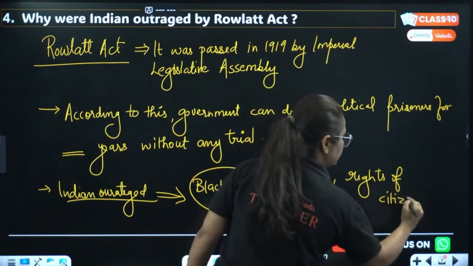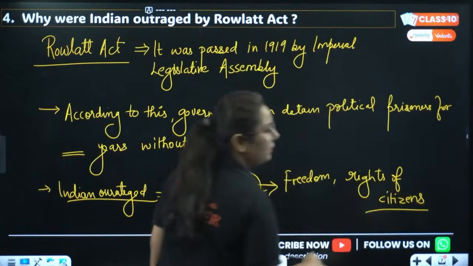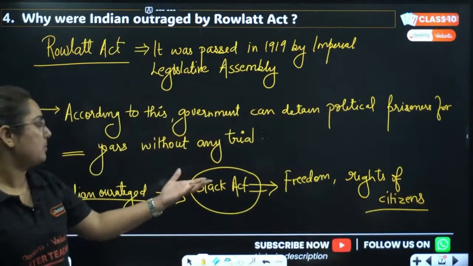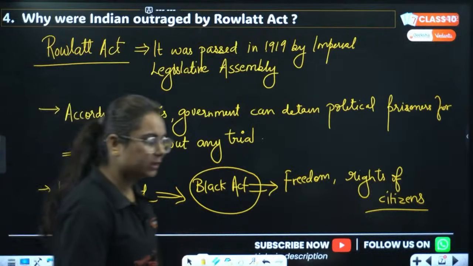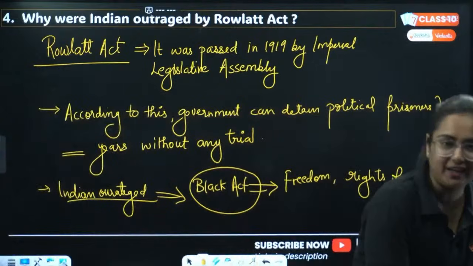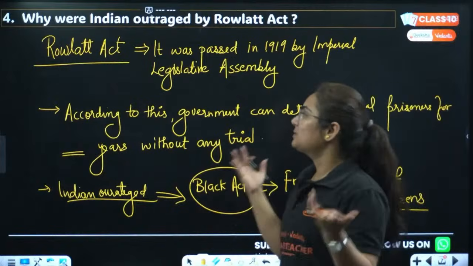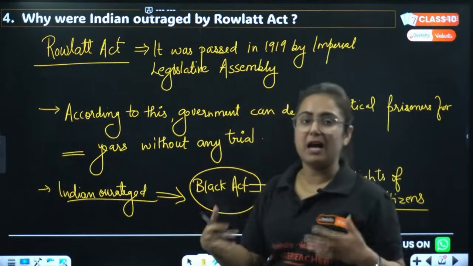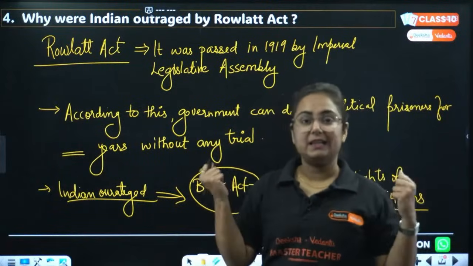So because of this act, our rights were taken. However, what rights are we talking about with the Britishers? They had not given us a single human right, and here we are talking about rights. But yes, this was definitely an act by which people could get outraged.